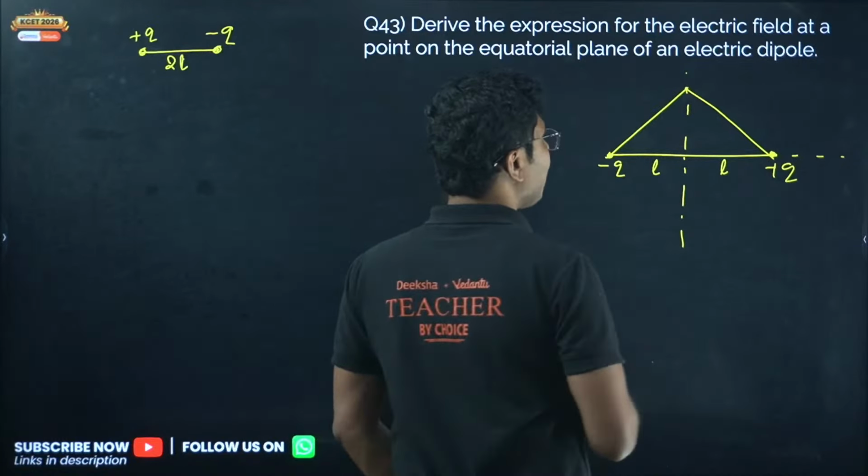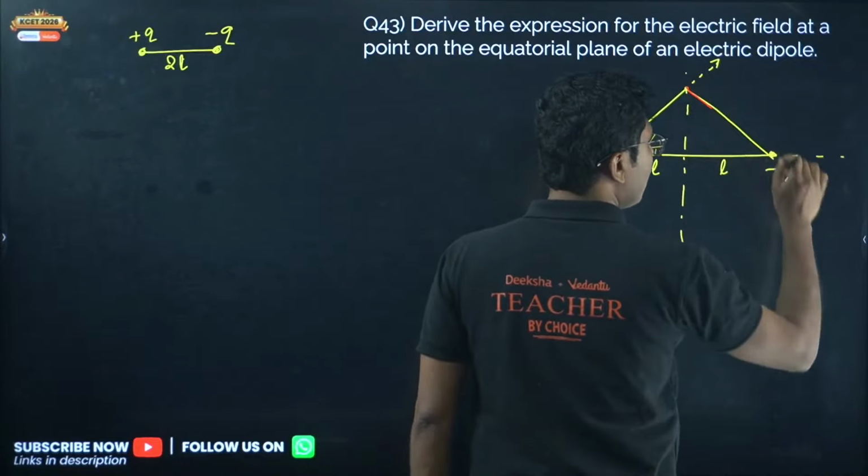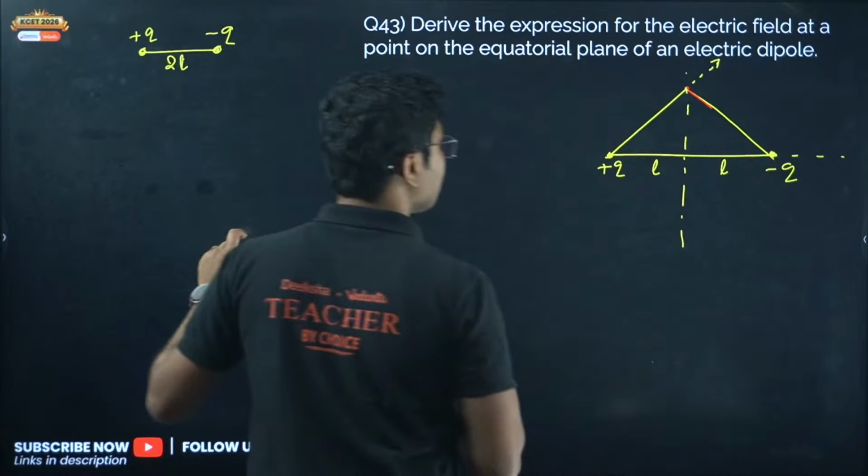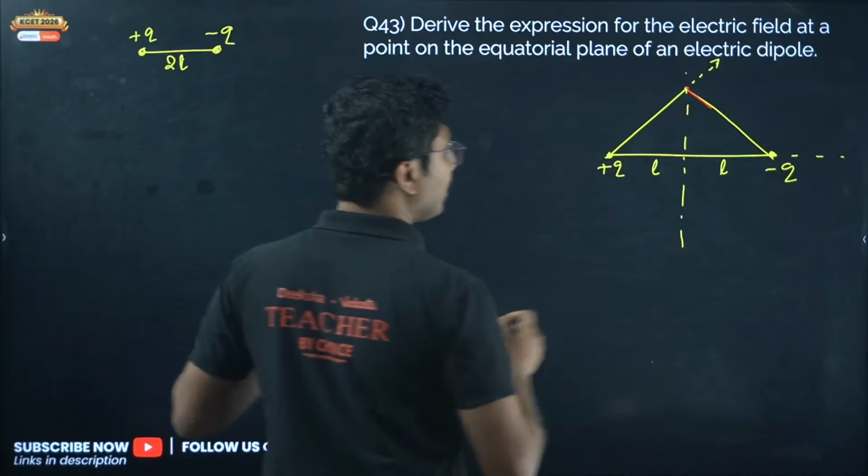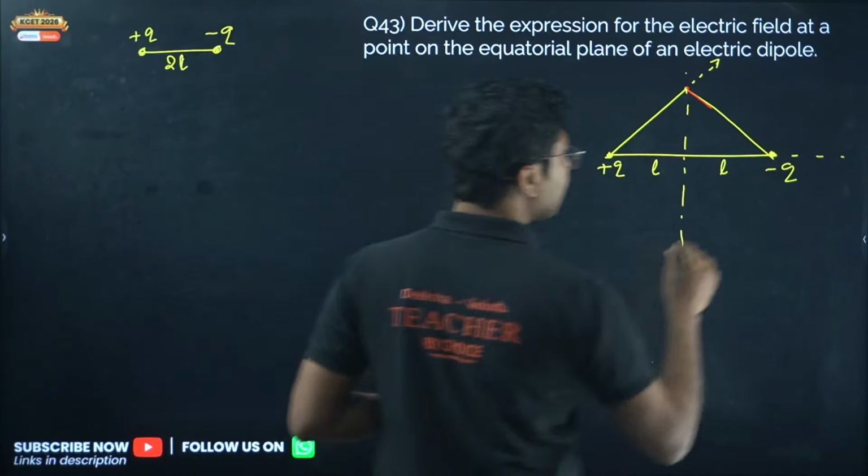Because of the plus Q charge, the electric field will be pointing outside. And the electric field due to the negative charge, what will be the direction? It will be towards the negative charge, right? So this is how the dipole looks.